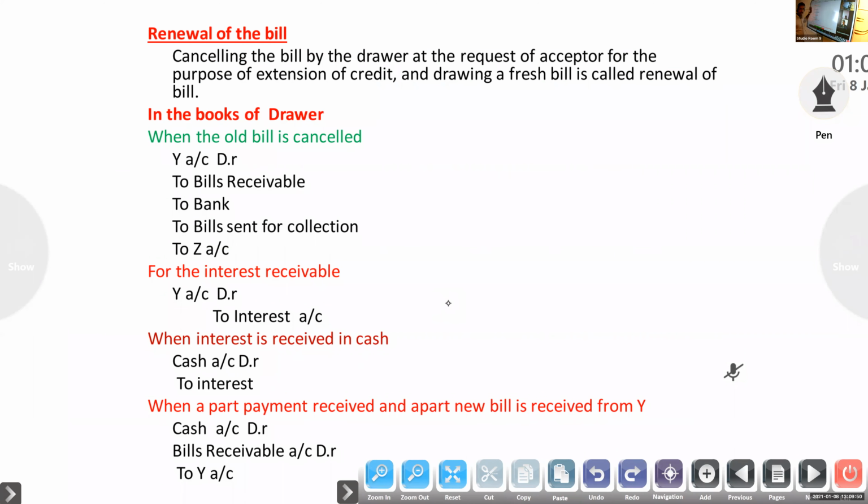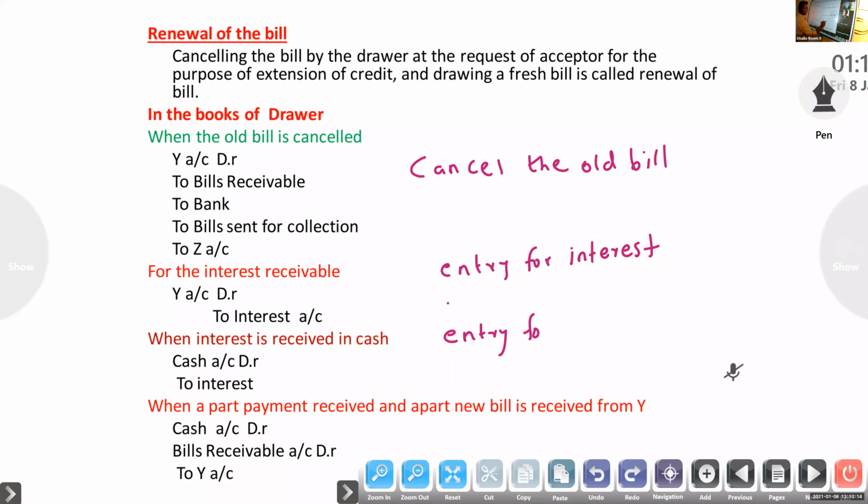So if renewal is there, I already said 4 steps are there. First we have to cancel the old bill, then entry for interest, then entry for part payment, then entry for new bill. If you have any doubt you can ask, okay, because it is very important.